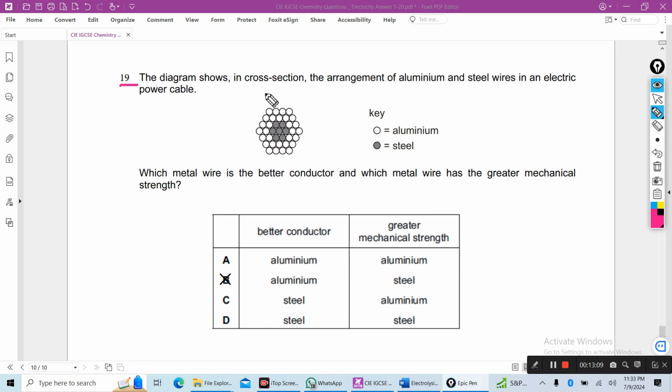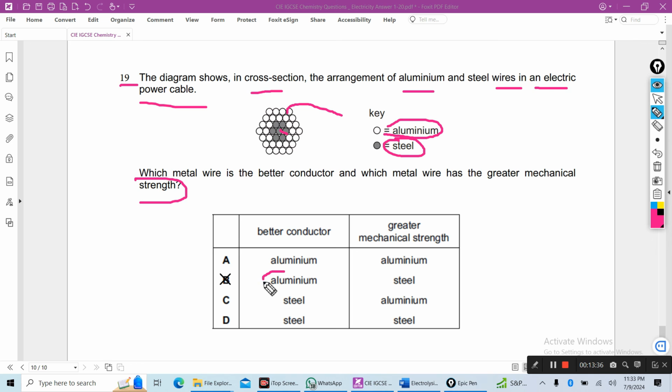19. The diagram shows in cross section the arrangement of aluminium and steel wires in an electrical power cable. These are aluminium, these are steel. Which metal wire is the better conductor and which metal wire has the greater mechanical strength?